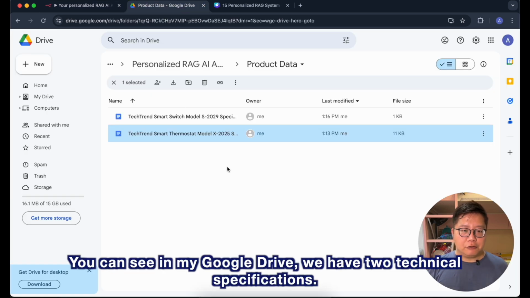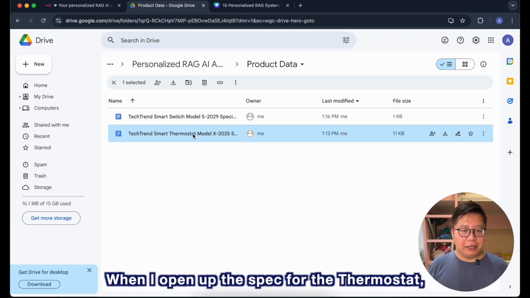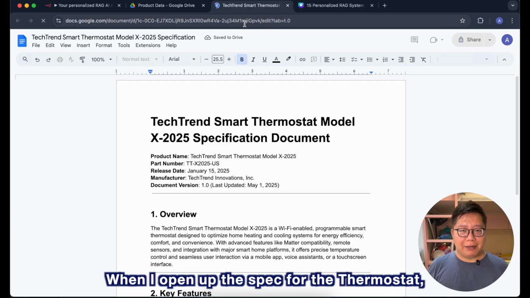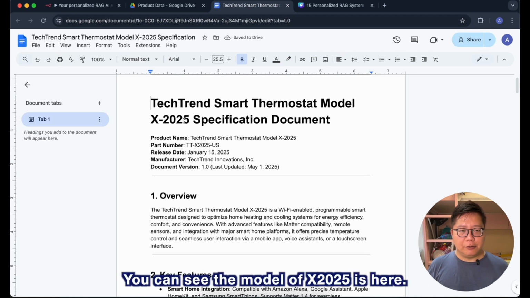You can see in my Google Drive, we have two technical specifications. When I open up the spec for the thermostat, you can see the Model X 2025 is here.